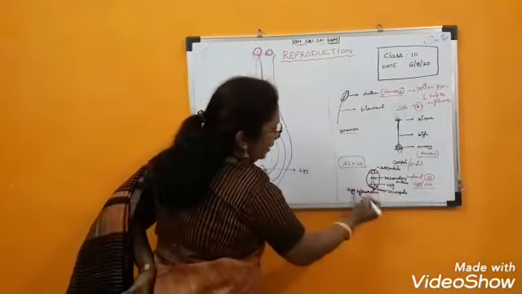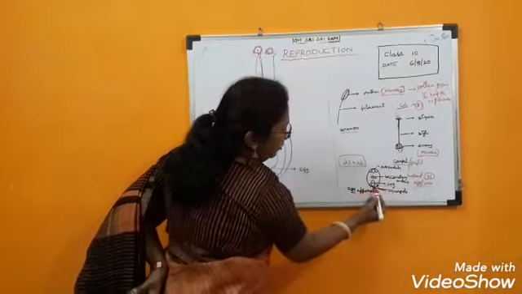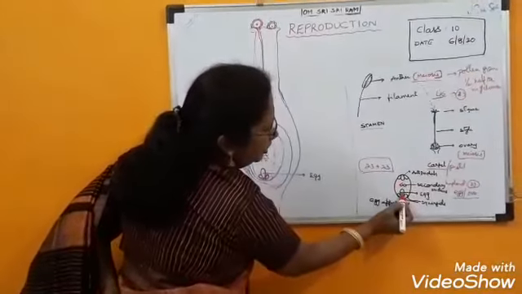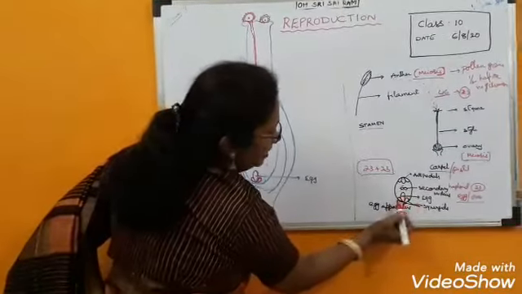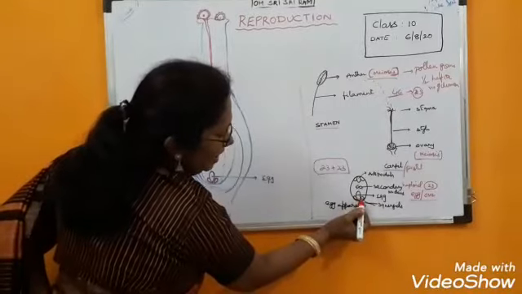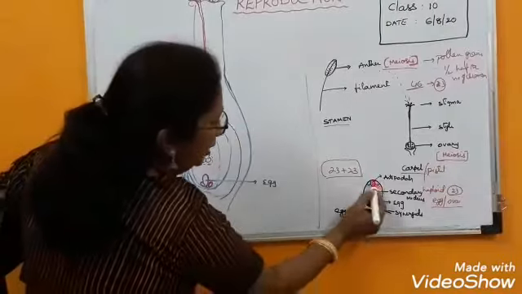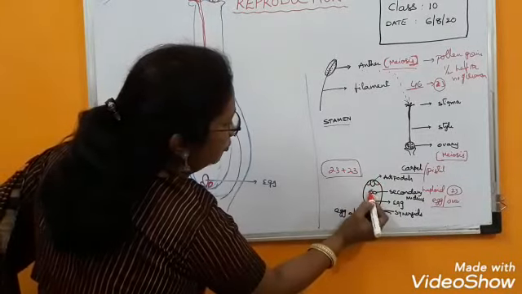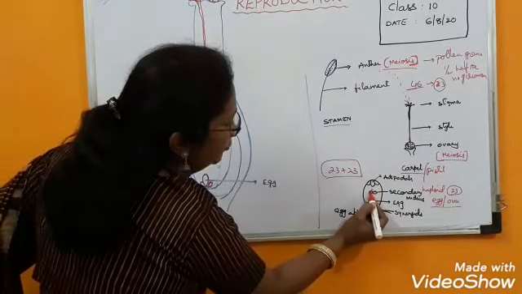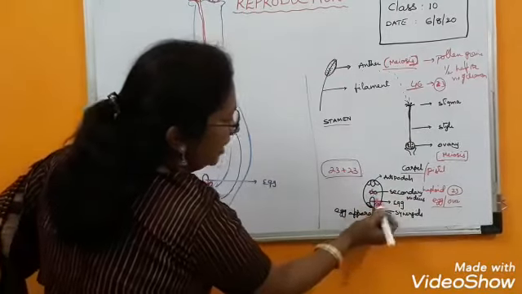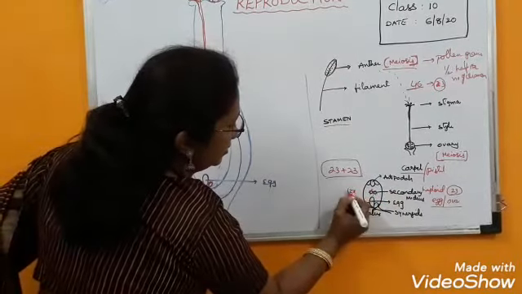So this is the egg apparatus. The egg apparatus will have a 3-celled structure. Here, this is the egg cell. These are called synergids and these are antipodals. Actually 8 cells will be there. Two cells will be in the middle. Both will fuse and they will form a secondary nucleus.